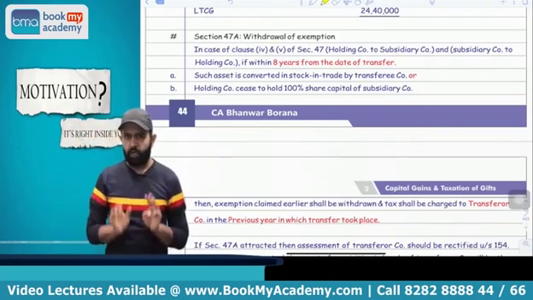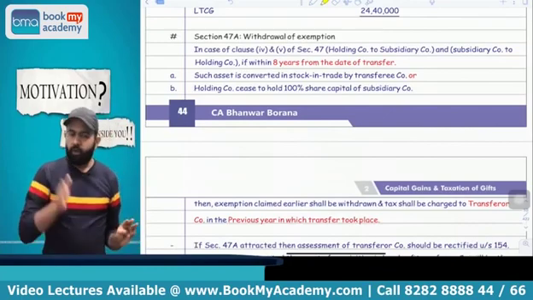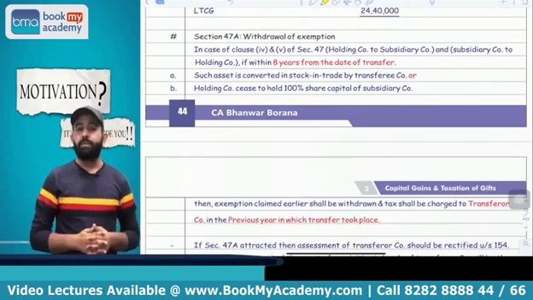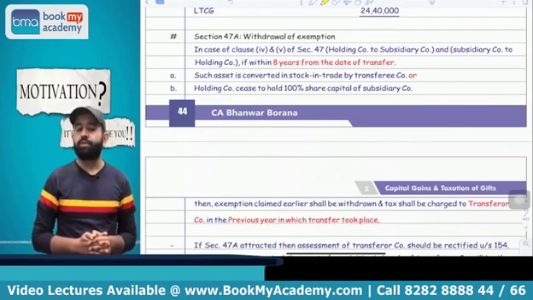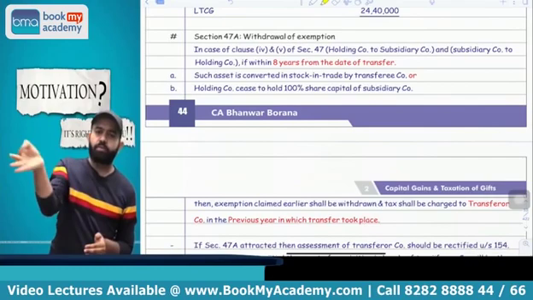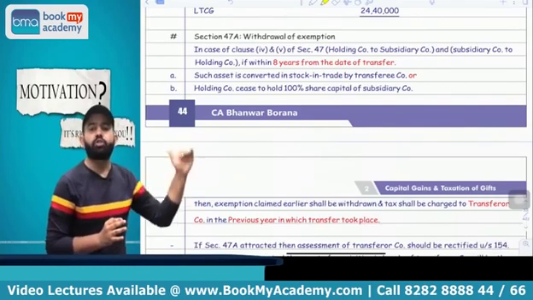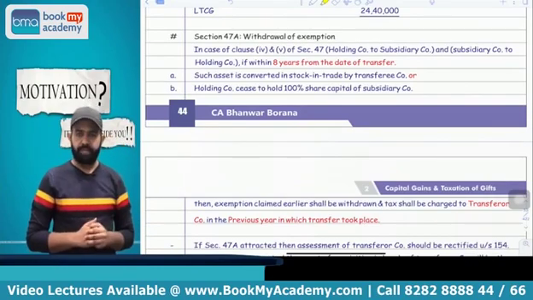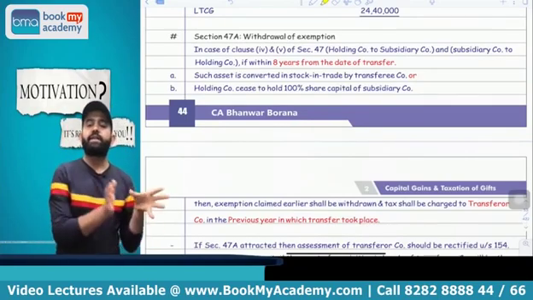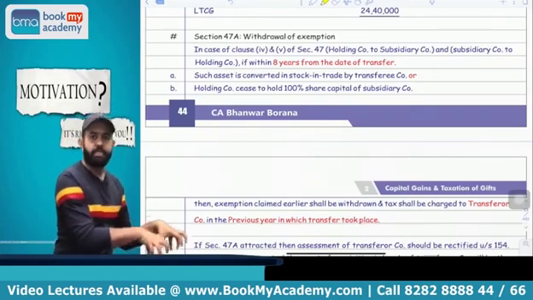What I am saying, all people please pay attention. In a holding-subsidiary transfer, it is not treated as transfer and capital gain is not applicable, but there is a restriction due to section 47A. Section 47A says that for 8 years from the date of transfer, the transferee company should not convert that asset into stock in trade. And second, the 100% holding-subsidiary relationship should exist for 8 years.